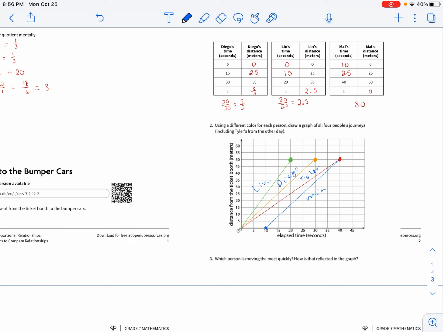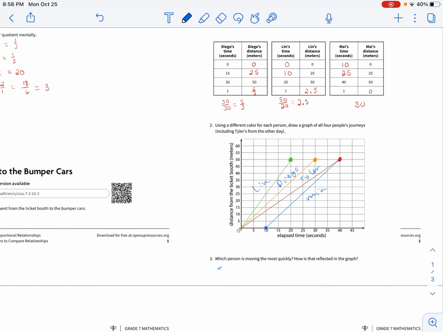Diego's would be next. Maya's would be the same as Diego's. If you notice, they're parallel lines. They cover the same distance in the same amount of time. Maya just started 10 seconds later. And then Tyler's original, that was the slowest. That slope isn't as steep as all the others.